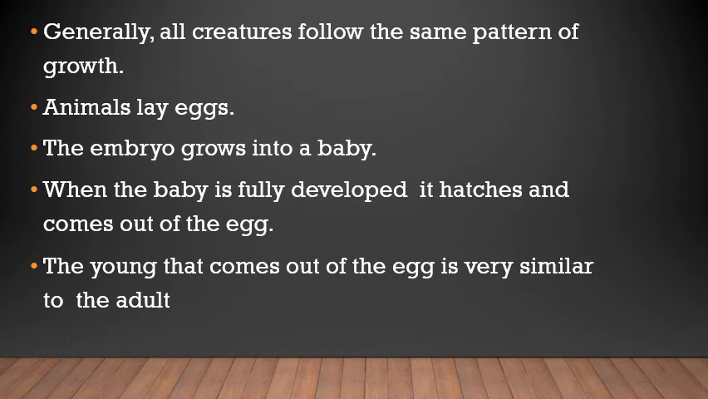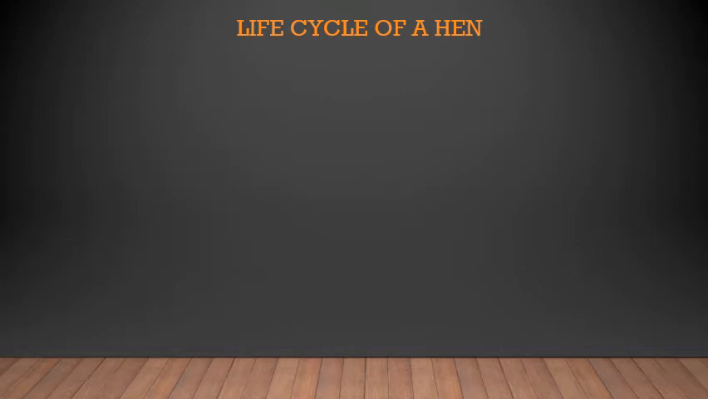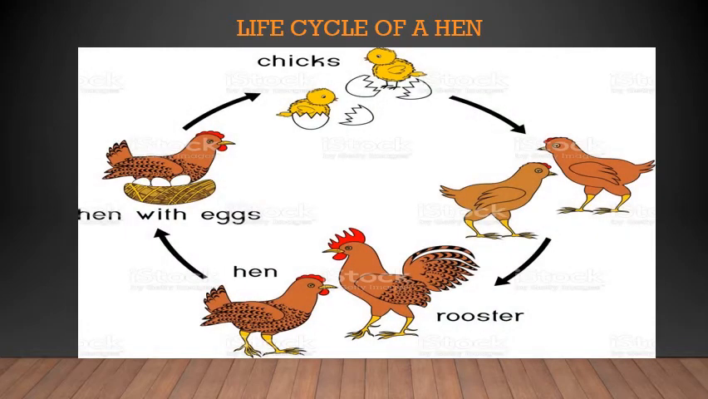Now, generally, all creatures follow the same pattern of growth. Animals lay eggs. The embryo grows into a baby. When the baby is fully developed, it hatches and comes out of the egg. The young that comes out of the egg is very similar to an adult. Now we are going to begin with the life cycle of a hen, which is the same life cycle for all birds. Birds are oviparous animals. Oviparous means they lay eggs, and the embryo develops inside the egg and they hatch out.